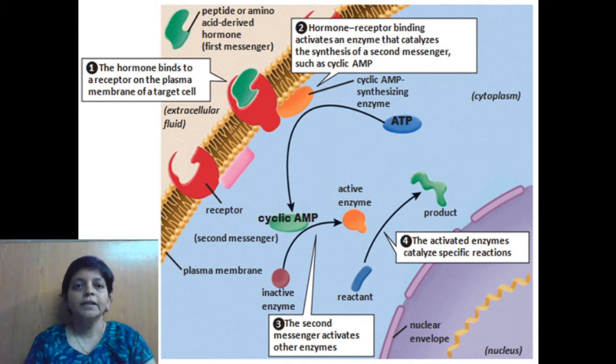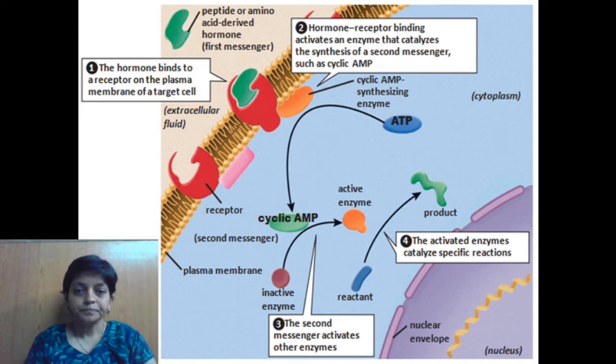Here we can see the hormone binds to a receptor on the plasma membrane. Mainly these are the amino acid based hormones, the peptide hormones. They cannot enter, as I have already mentioned. They come and bind to the receptor. It is also clear that for a particular hormone, specific receptors are present. So here we get the receptor and hormone combination, and the first messenger is our peptide or amino acid derived hormone, which cannot pass by its own.